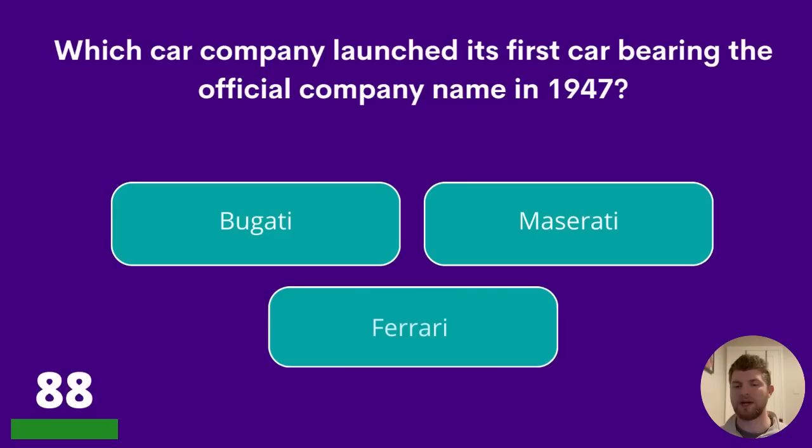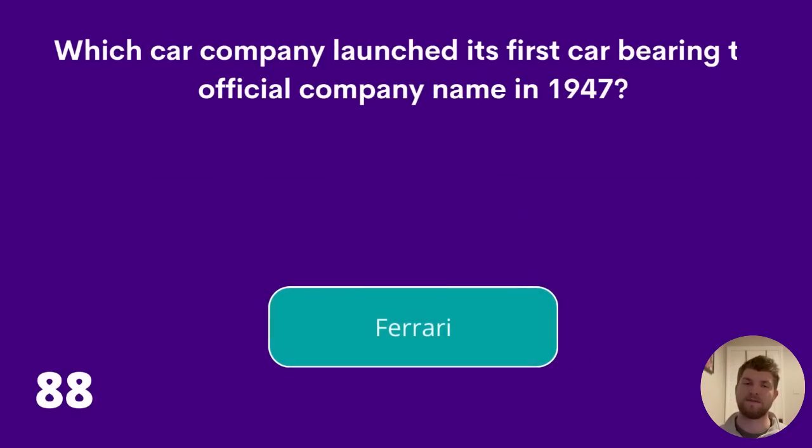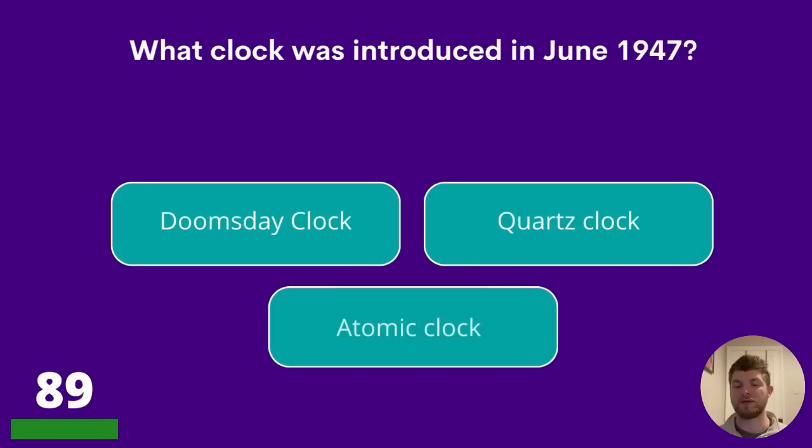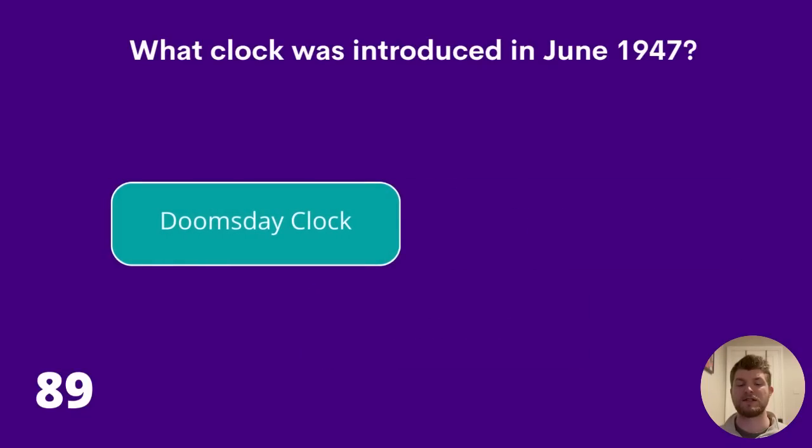88. Which car company launched its first car bearing the official company name in 1947? Is it Bugatti, Maserati, or Ferrari? The answer is Ferrari. 89. What clock was introduced in June 1947? Doomsday clock, quartz clock, or atomic clock? The answer is the Doomsday Clock.